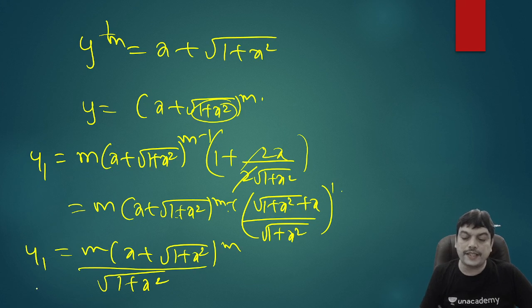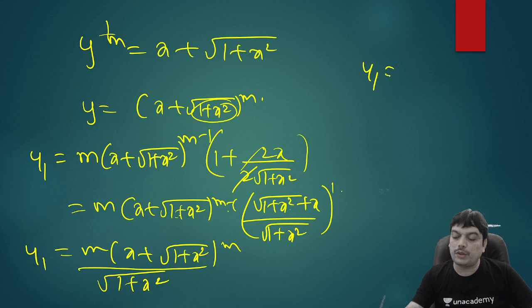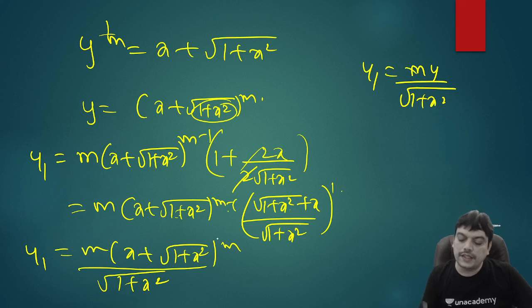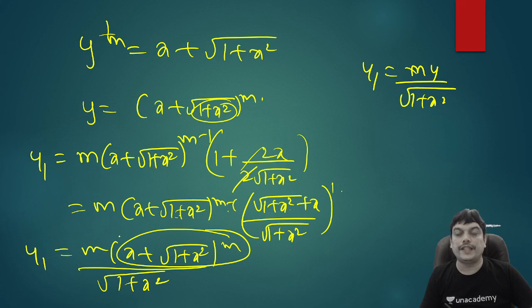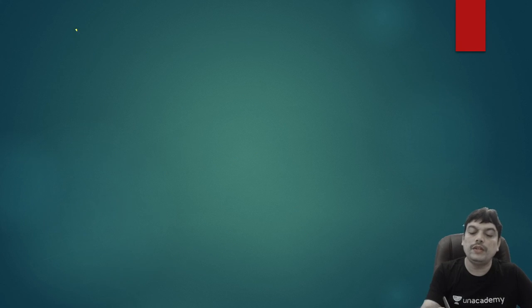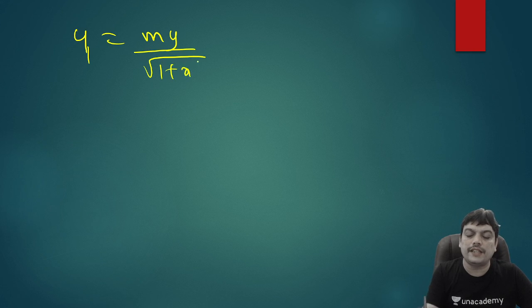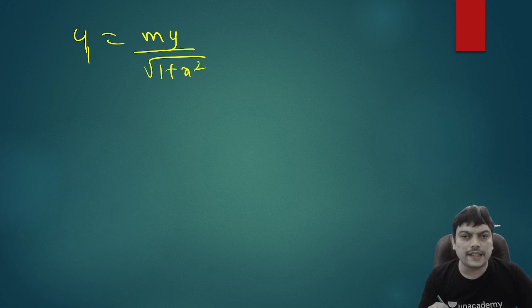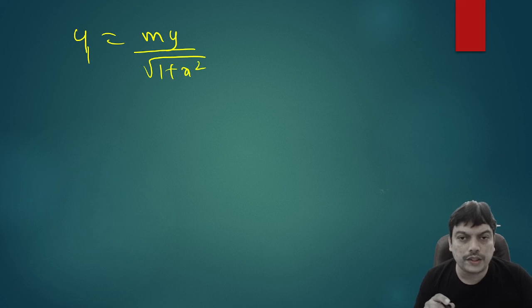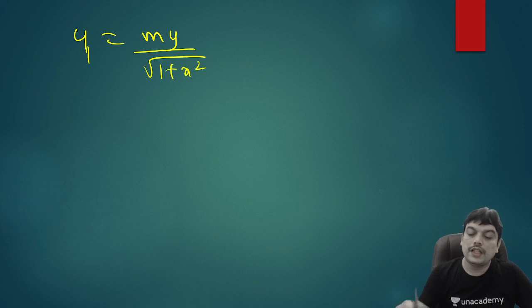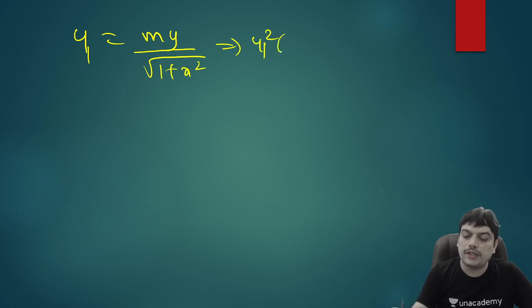And clearly you can see that x plus root of 1 plus x square power m was actually y. So to make it simple, we can also write y1 is equal to my by root of 1 plus x square. So before you differentiate again, this term will be replaced with y. Since you need a result in second derivative, either you can differentiate this directly, but usually it is better if you remove the root by squaring and then differentiate. So this is same as y1 square into 1 plus x square equal to m square y square upon squaring.